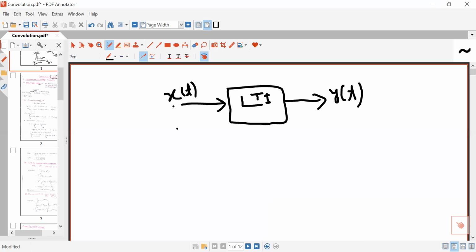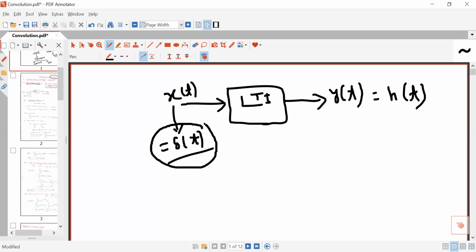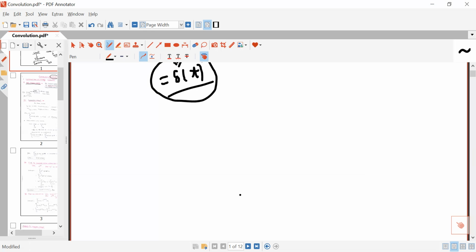Unit impulse response means if x(t) is equal to delta(t), unit impulse signal, then corresponding to this excitation, the response of the LTI system will be called impulse response. If you excite an LTI system by unit impulse signal, the corresponding response will be the unit impulse response.